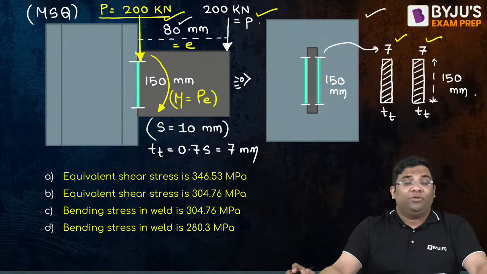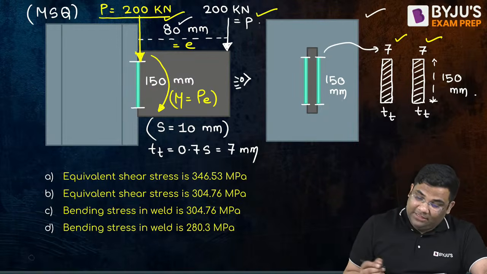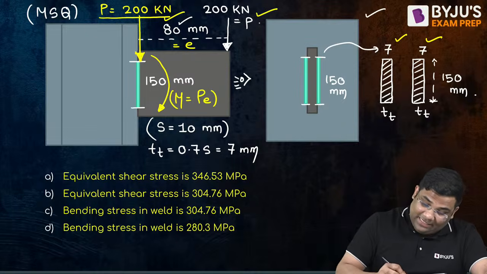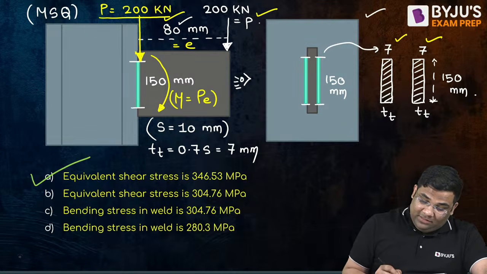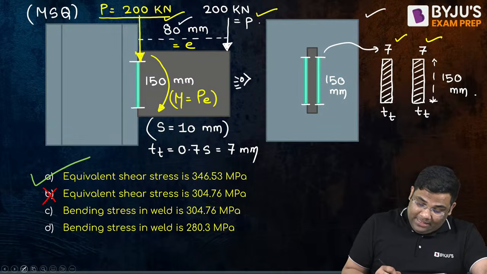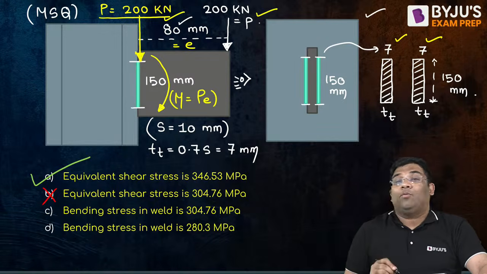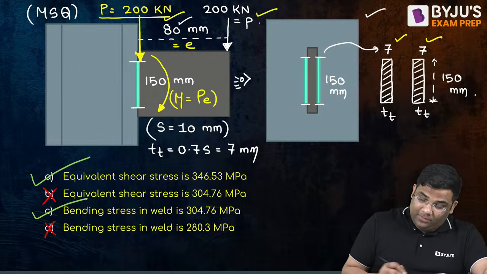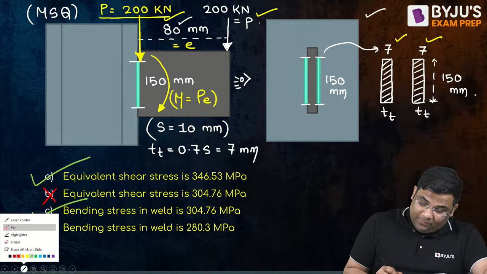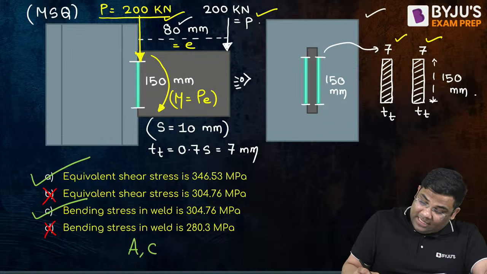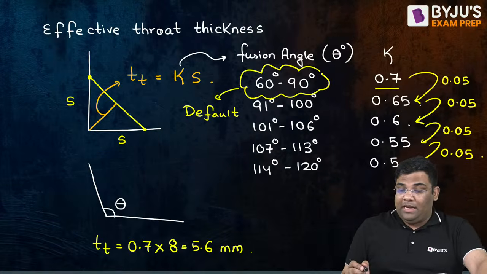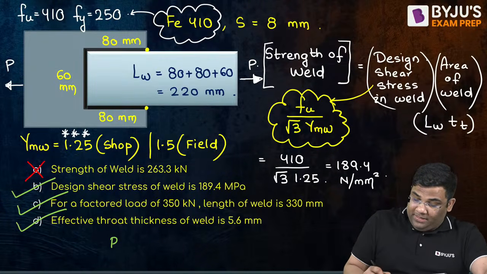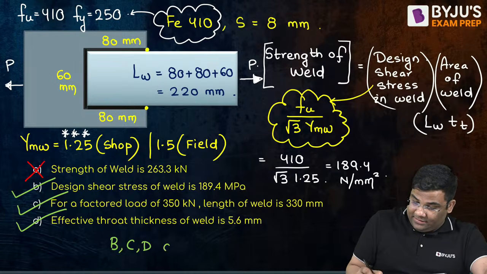Okay, now coming to the options. Equivalent shear stress is given as 346.53. That is correct. If this is correct, obviously this is wrong, right? And the bending stress in the weld is how much? 304.76. So this is also correct, which means this is wrong. So I can say both A and C are correct. And here I can say that B, C, D are correct.